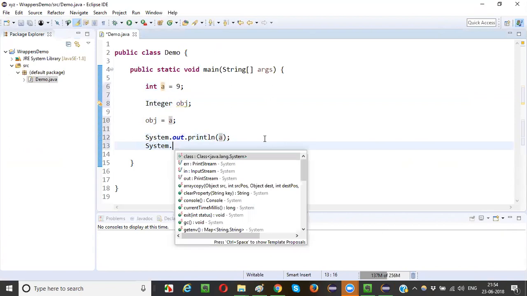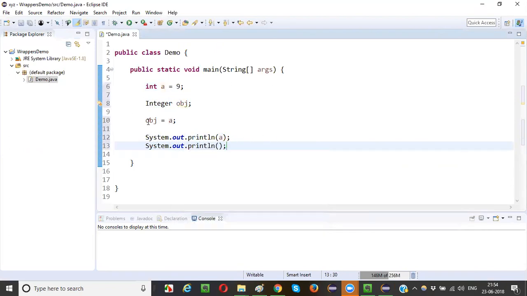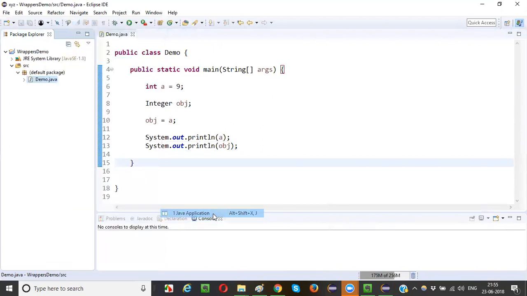Again I will print System.out.println. I will also print this object of the wrapper class. Let's see whether I will get the same output or not. Right click, run as, Java application.